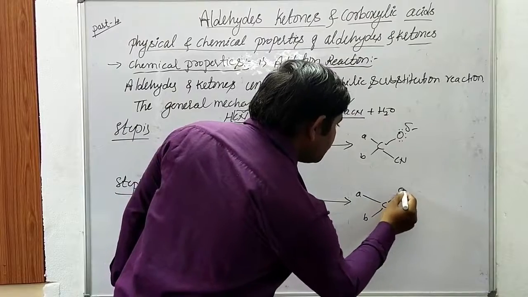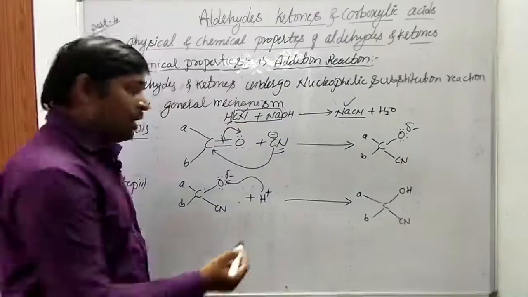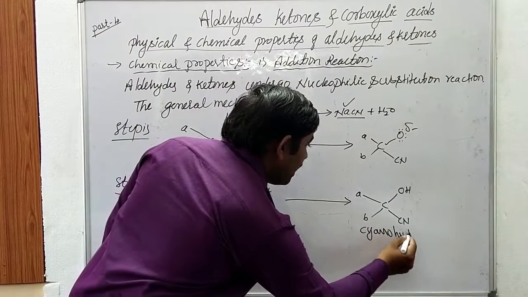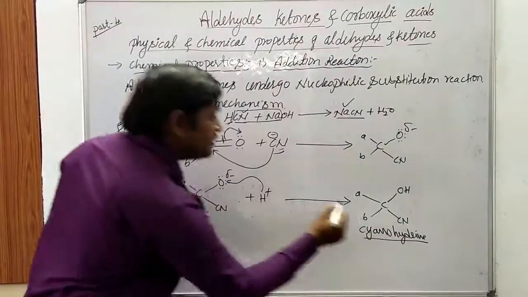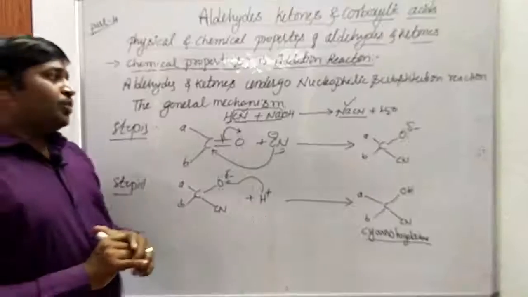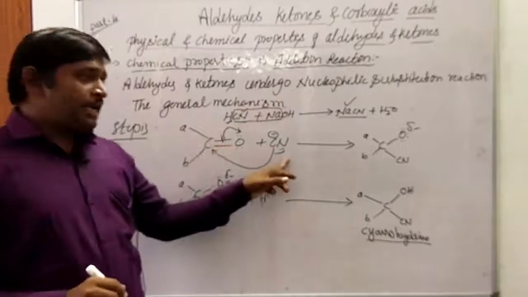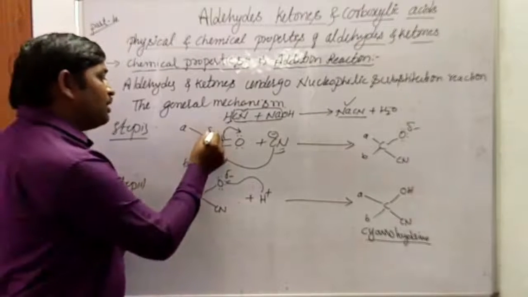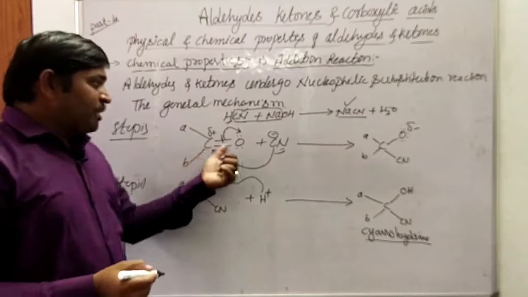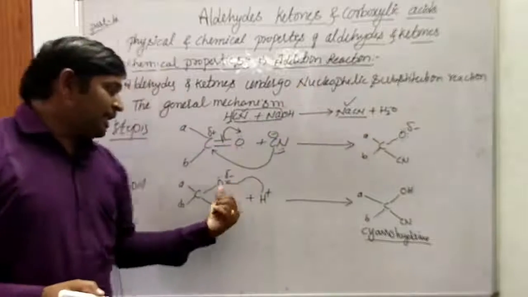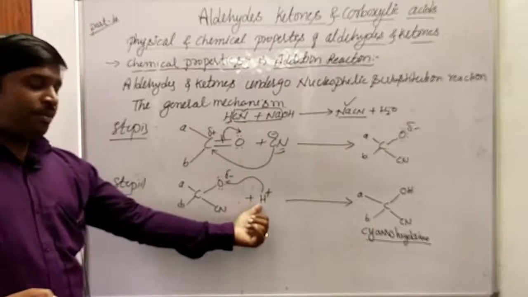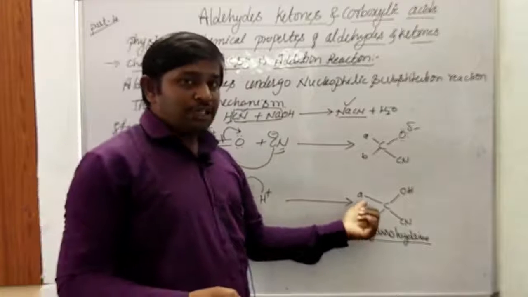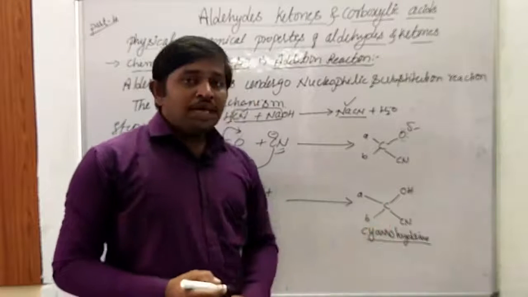This is cyanide, this is OH. So this addition product is called cyanohydrin. The cyanohydrin is the product that is going to be obtained. So in the first step, cyanide acts as a nucleophile, which attacks the highly electropositive carbon atom of the carbonyl group, and this oxygen will get a negative charge. That negative charge is attacked by the highly electropositive hydrogen electrophile. That electrophile will attack this oxygen. Ultimately we get an addition product, and that addition product is called cyanohydrin.